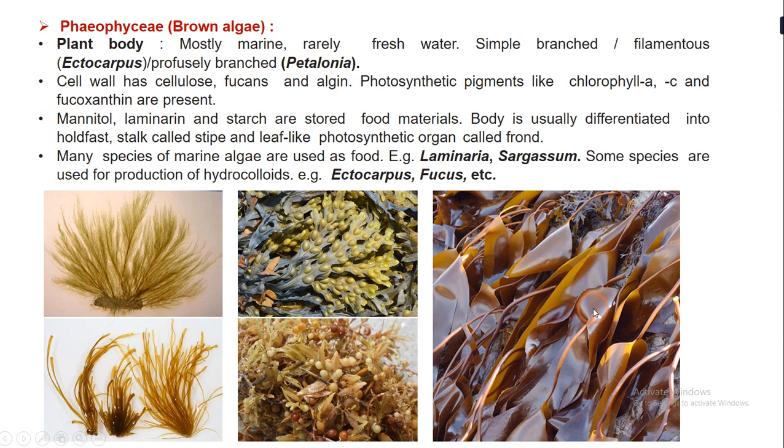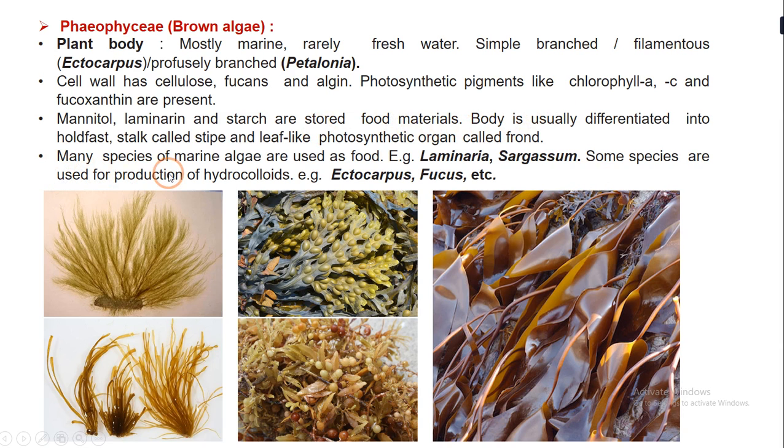The cell wall is again made up of cellulose, fucins and algins. The photosynthetic pigments present are chlorophyll A, chlorophyll C, and fucoxanthin. Fucoxanthin is the pigment that is responsible for the brown coloration in the algae. Other than this, mannitol, laminarin and starch are the food materials which are seen.